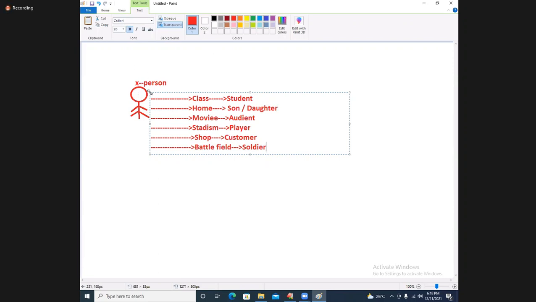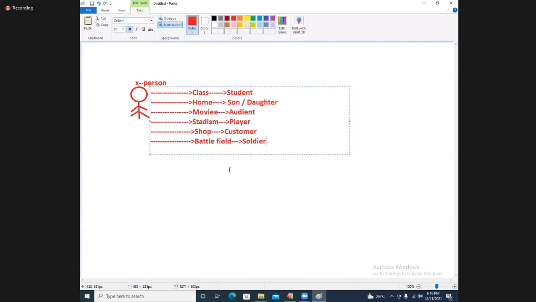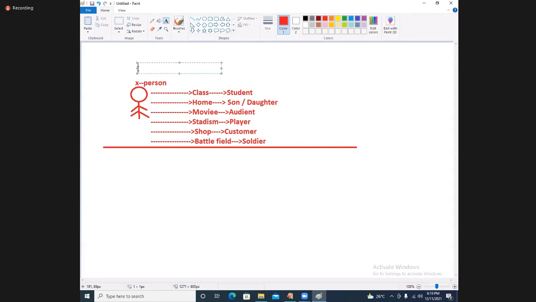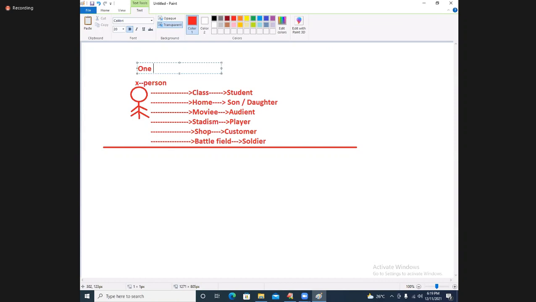One person is having different behaviors. What do you understand from this? How many people are there with you? One person or more than one person? He is one person only. He is called one person. Having how many behaviors? Multiple behaviors he is having.